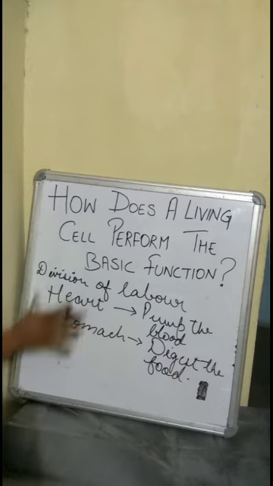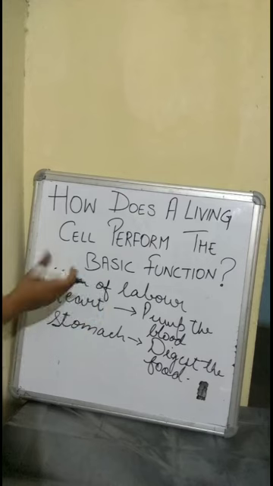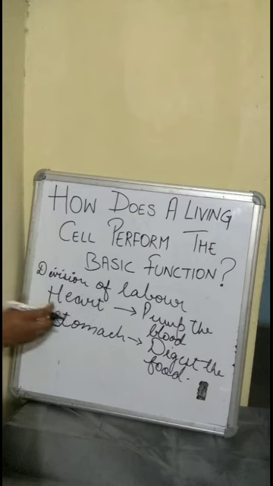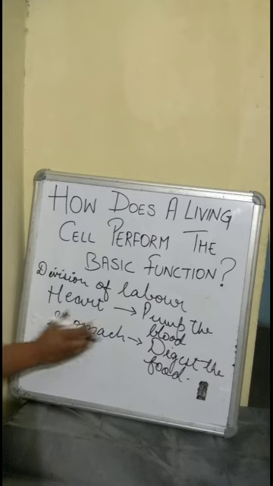So the whole work that has to be performed in a living organism has been divided throughout the body through the different organs present in the human. The heart pumps the blood, and the stomach digests the food.